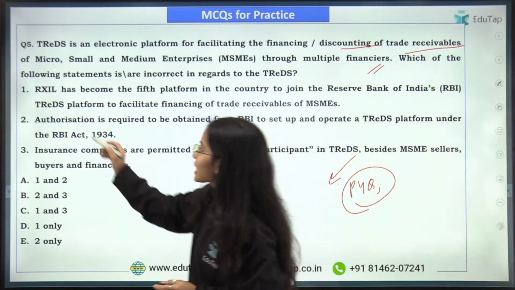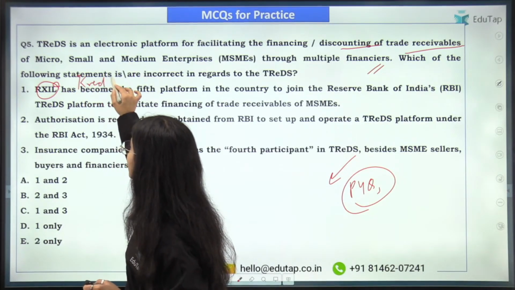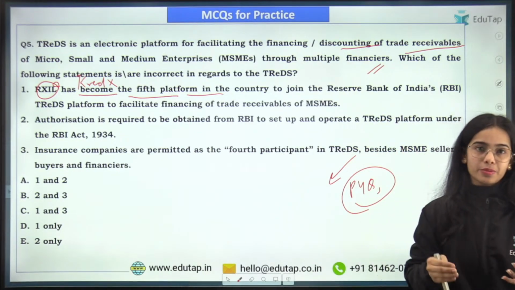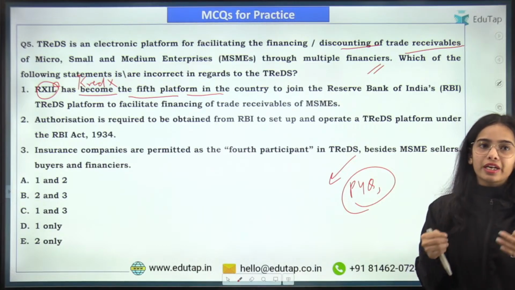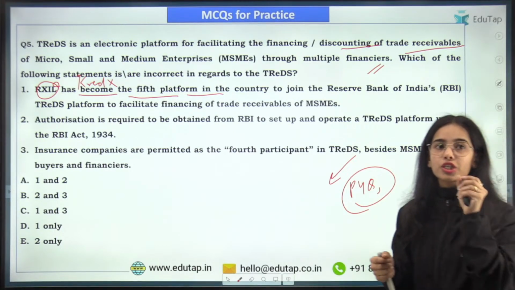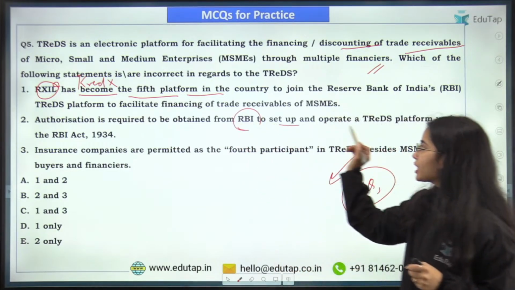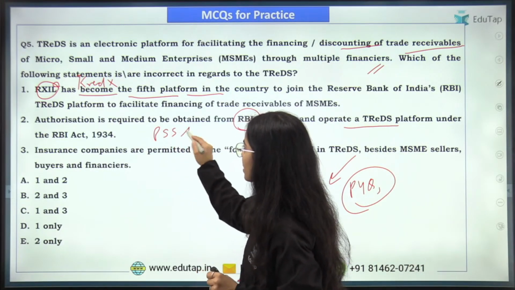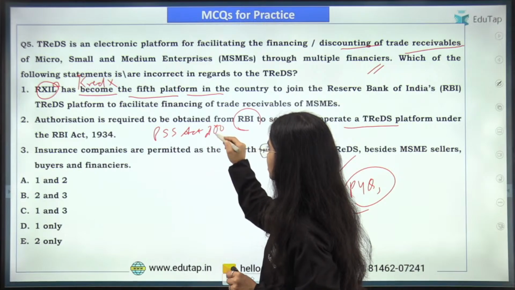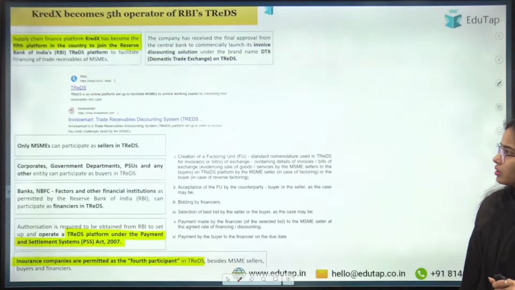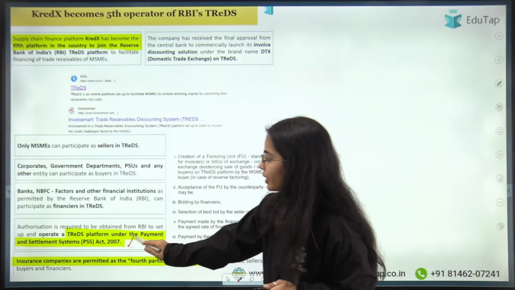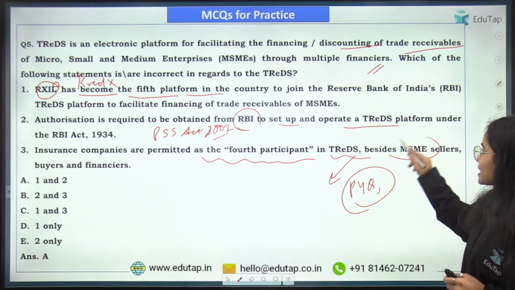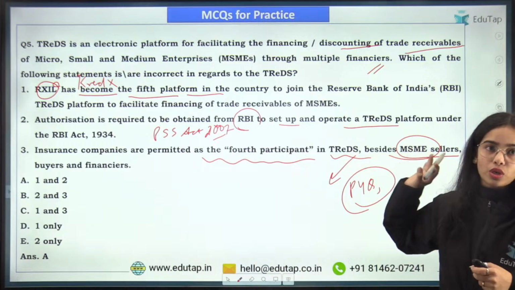First of all, it is CREDEX that has become the 5th platform in the country to join the RBI's TREDS platform to facilitate financing of the trade receivables of MSMEs. Authorization is required to be obtained from RBI to set up and operate a TREDS platform under the Payment and Settlement System Act, 2007. Now, insurance companies are permitted as the 4th participant in TREDS besides MSMEs, sellers, buyers and financiers. So this is correct.